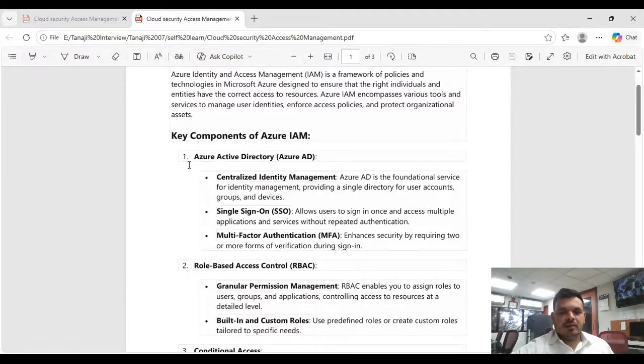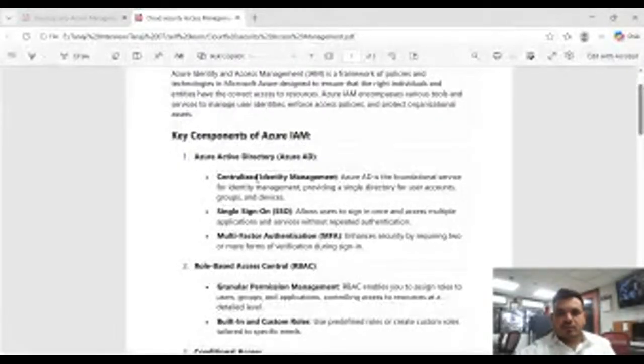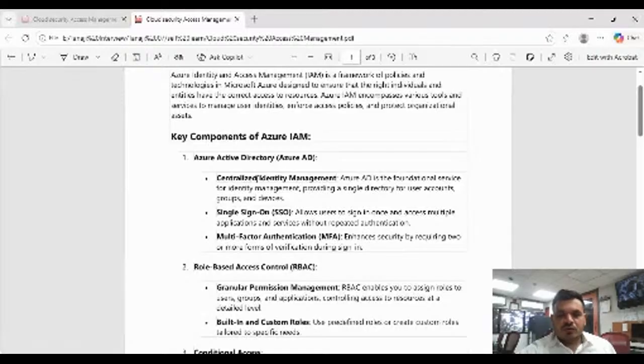We can see here Azure Active Directory, called Azure AD. So what is Azure AD? This is centralized identity management for the cloud. If you have a large number of users, how can you manage them? It is very difficult to manage each and every user, like assigning a specific role. Let's say, for example, you have separate teams like the HR team, account team, IT team. In IT we also have a networking team. Sometimes we also have a core infra team, as well as a business team. So based on the client requirement, you have to set up the permissions.